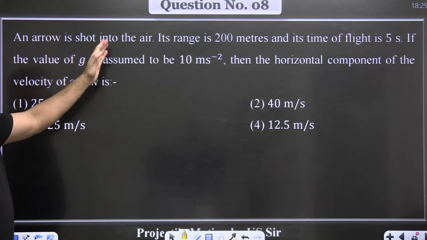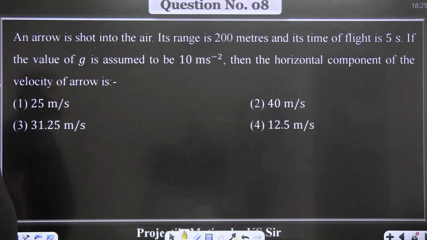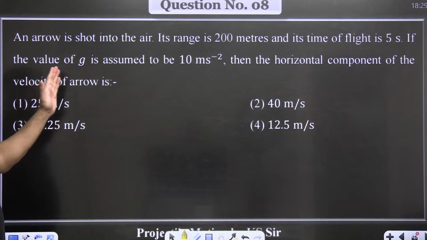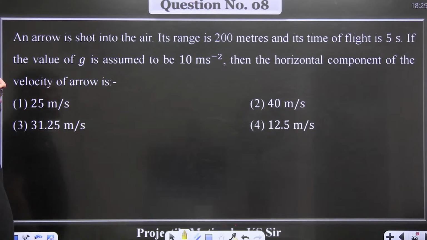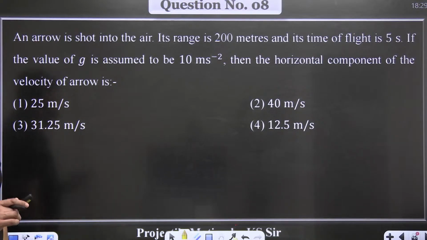An arrow is shot into the air. Its range is 200 meters and its time of flight is 5 seconds. If the value of g is assumed to be 10 meter per second square, then the horizontal component of the velocity of the arrow is? This question is way too easy.